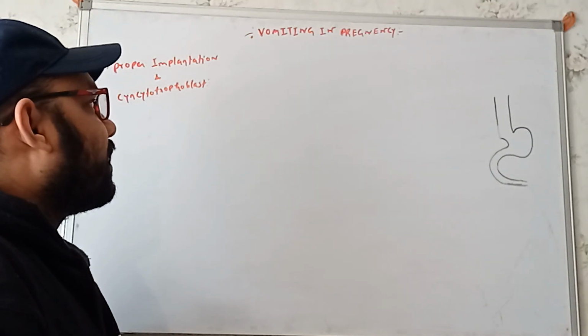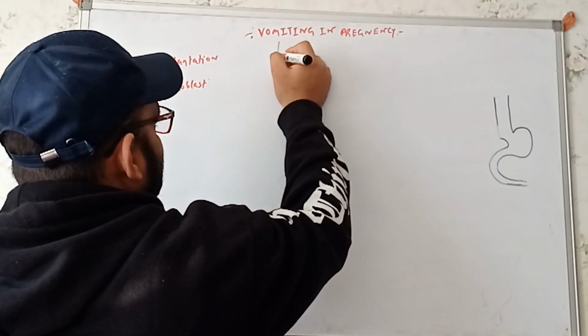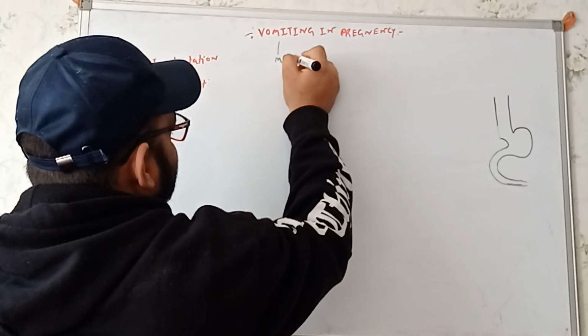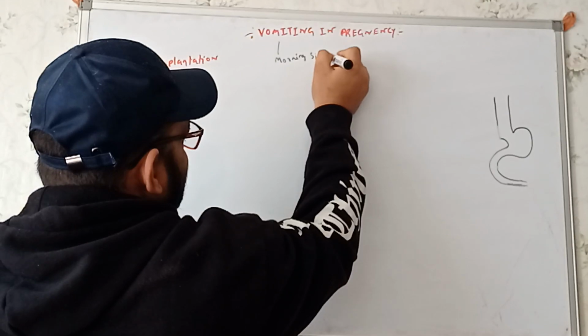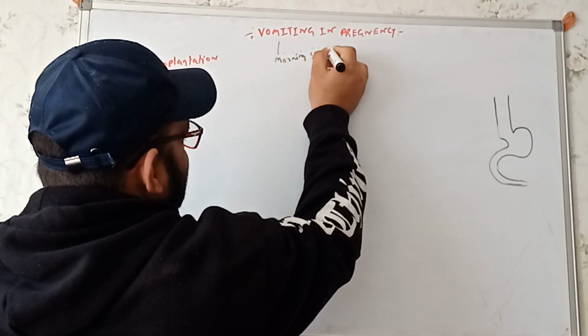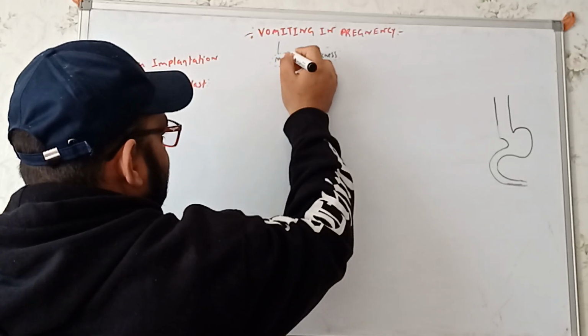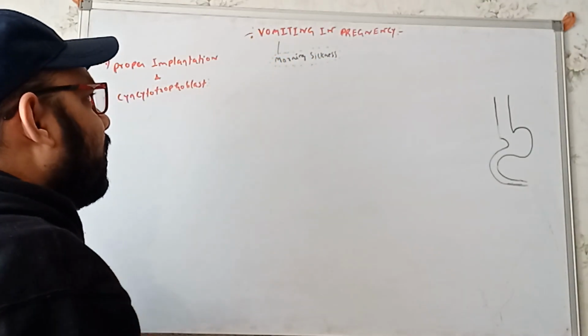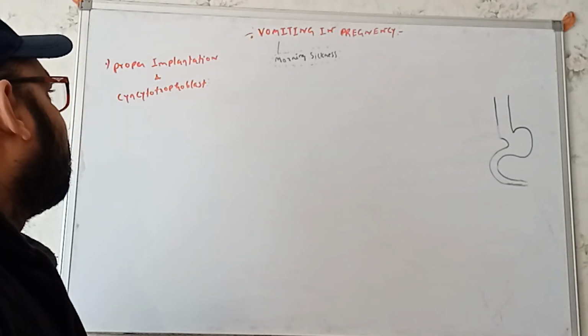Now the vomiting in pregnancy is also known as what? Morning sickness. But see, the term is morning sickness, which means from the term we understand that the vomiting will be seen in the morning time, but that's not true, right? It can happen anytime.